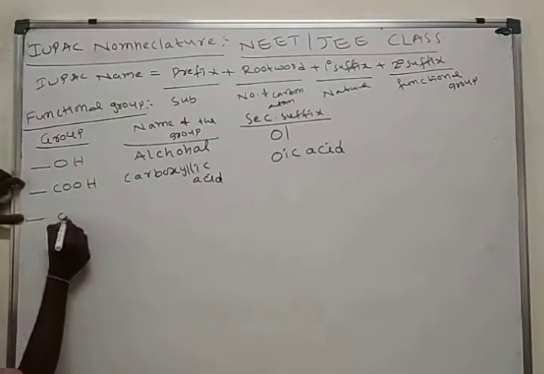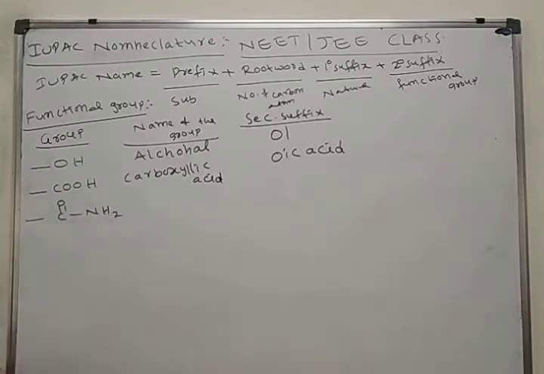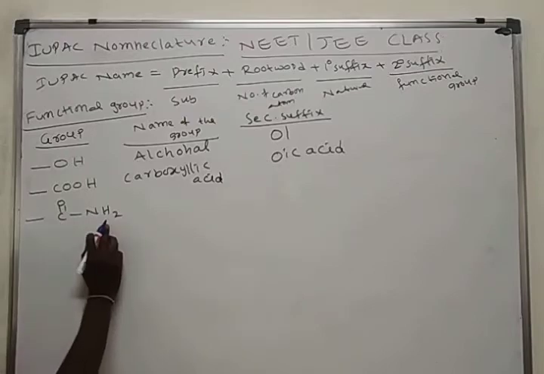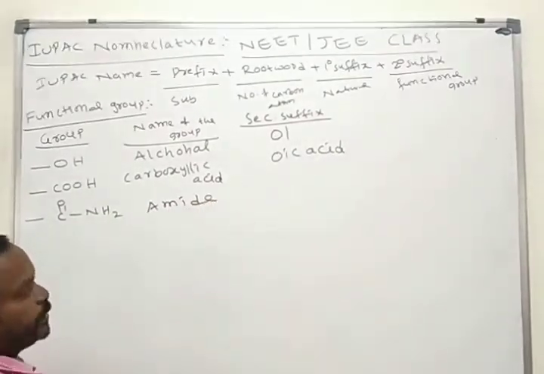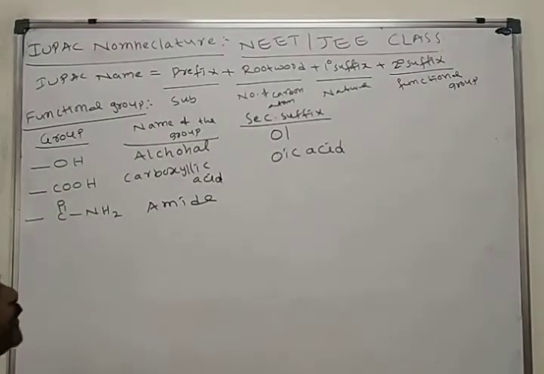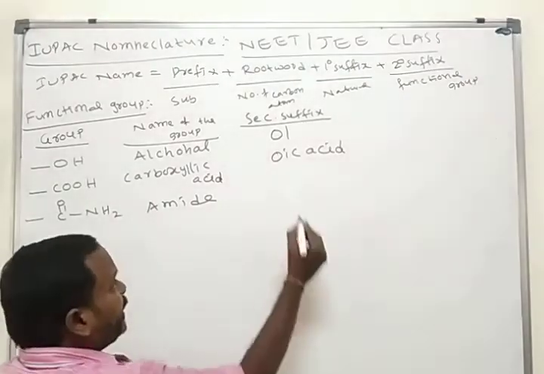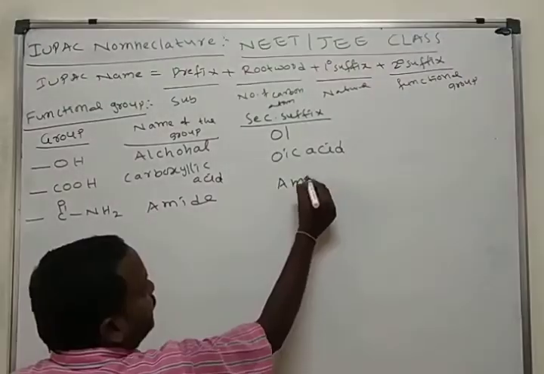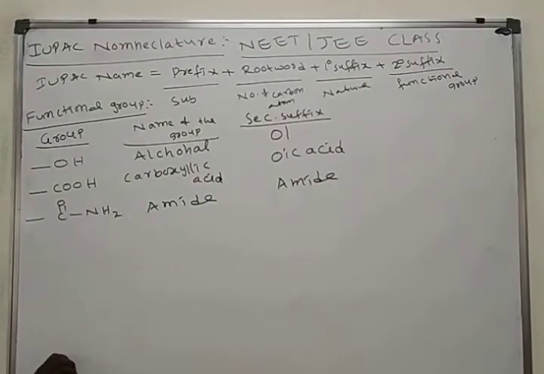And here C double bond O, NH2 functional group. This group we call the amide functional group. Here also we use amide.